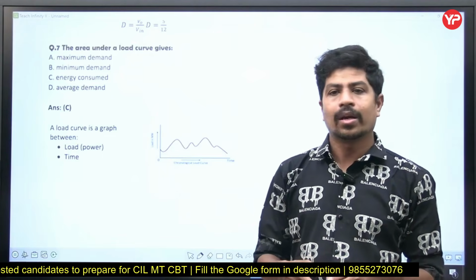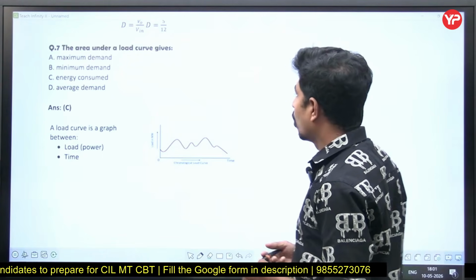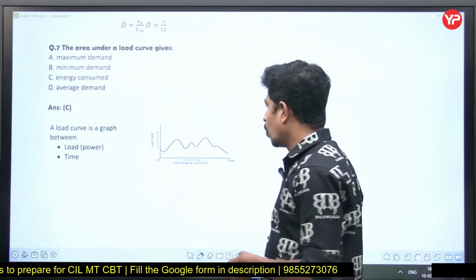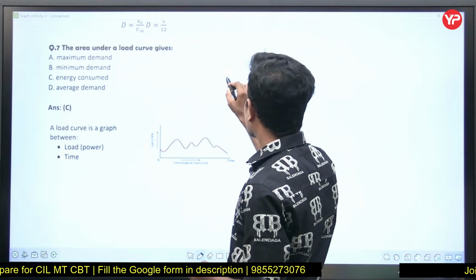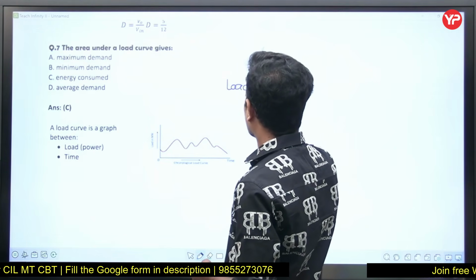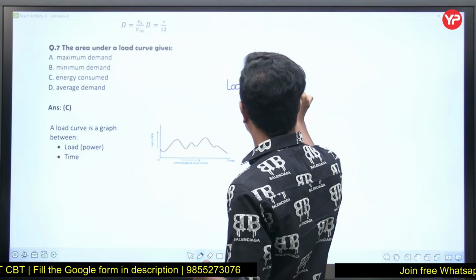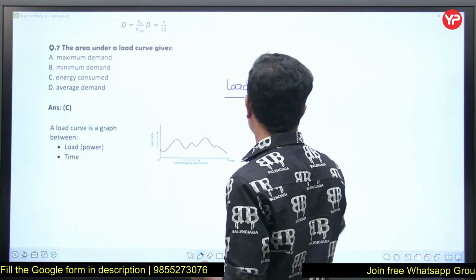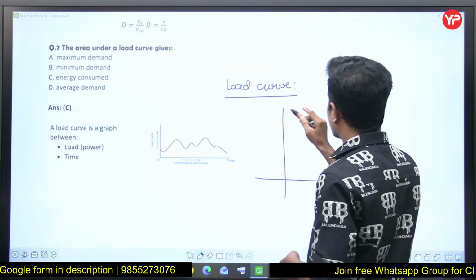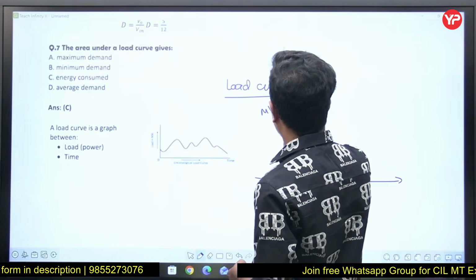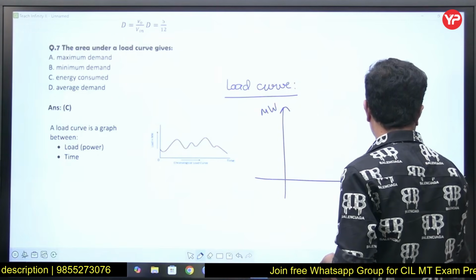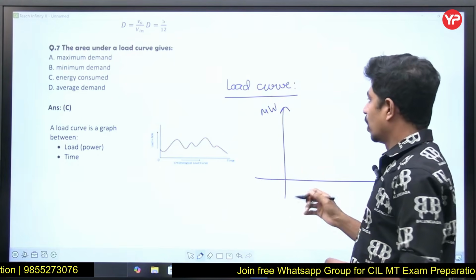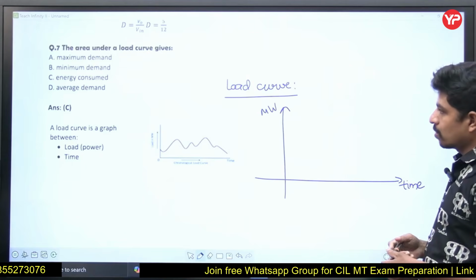The area under the load curve is, what is load curve? So load curve is load versus time. Load in megawatt versus time is called load curve.